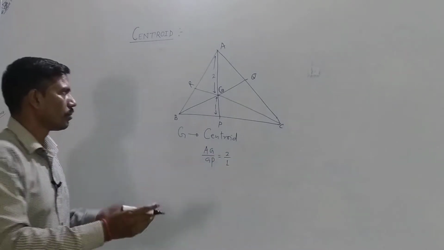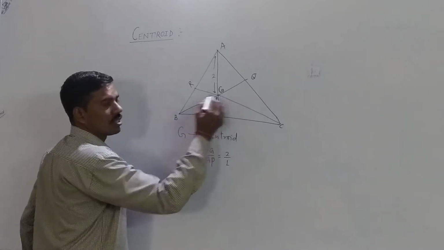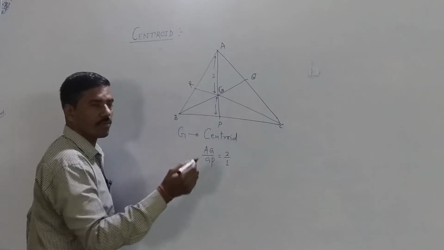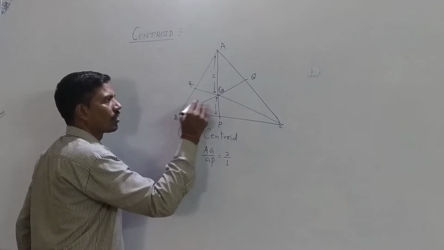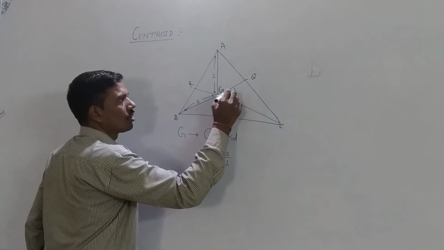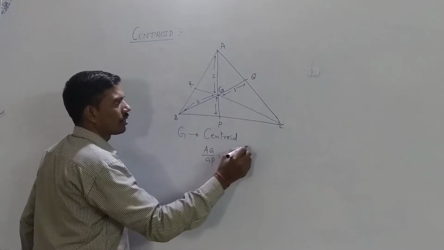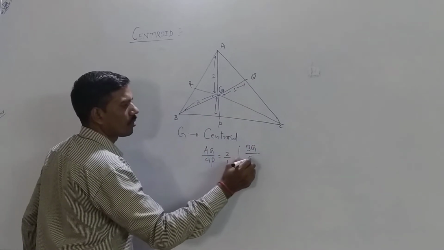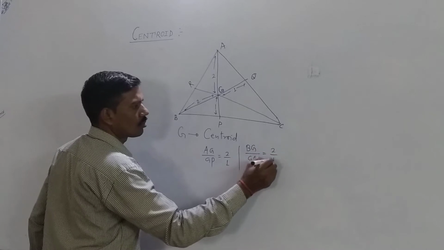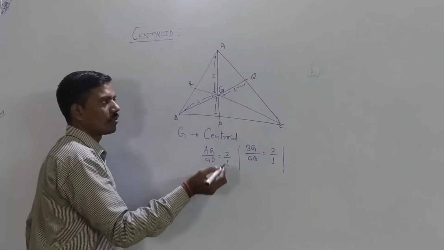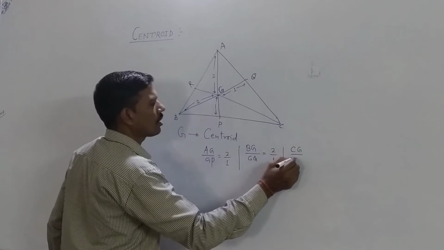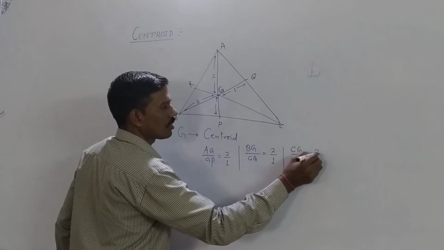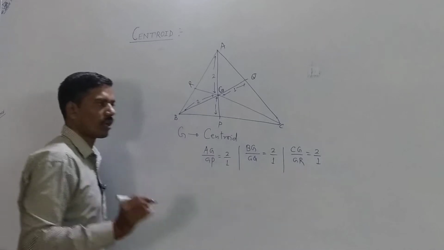Similarly we can say that point G divides the second median, that is BQ, in the ratio of 2:1, that is BG upon GQ is equal to 2:1. And similarly we can say CG upon GR is equal to 2:1.